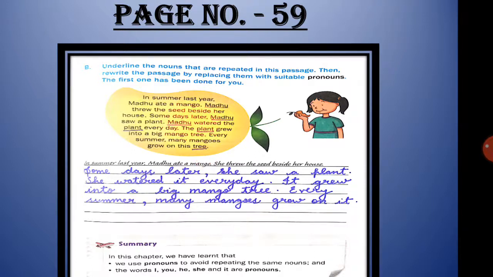So children, the first one has been done for you. In summer last year, Madhu ate a mango. She threw the seed beside her house. Now here she is used in place of the noun Madhu. So here for Madhu, Madhu is a girl. So for girl, which pronoun will come? Yes, she will come. So here instead of using Madhu again and again, you will write she here. Now